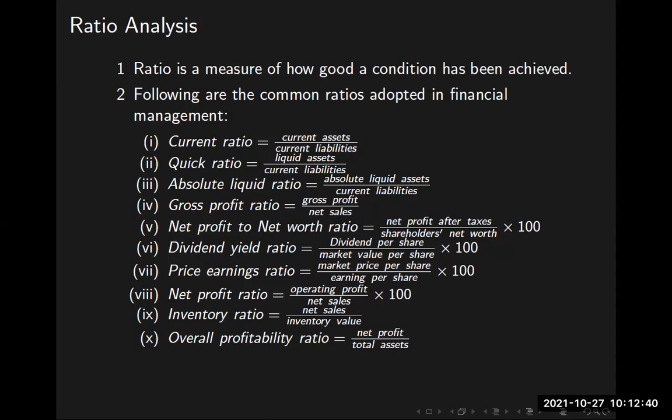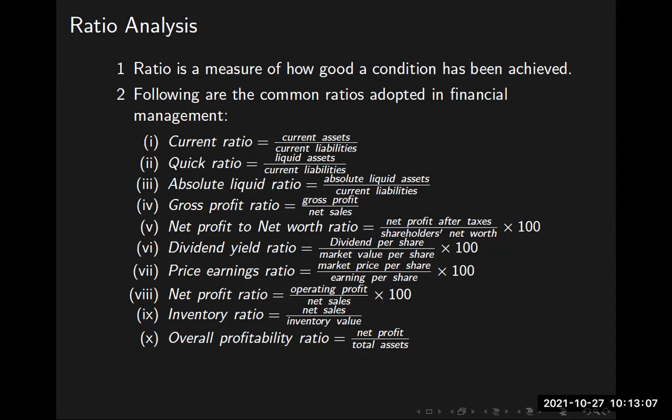Therefore, you measure current ratio using current assets divided by current liabilities. When the number is greater than 1, our company is doing well. When the number falls below 1, we are in a problem because our assets are not commensurate with the liabilities. Our assets are less than the liabilities. If it falls below 1, we are in trouble.